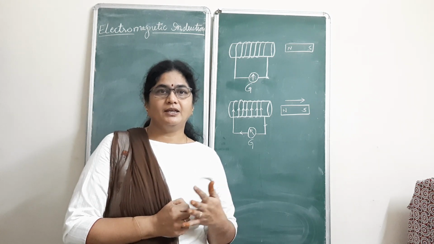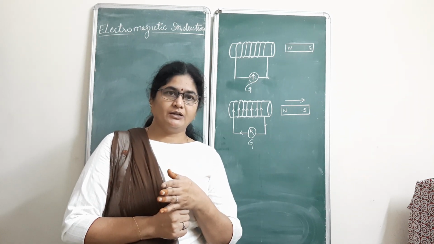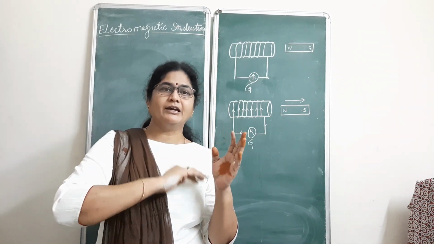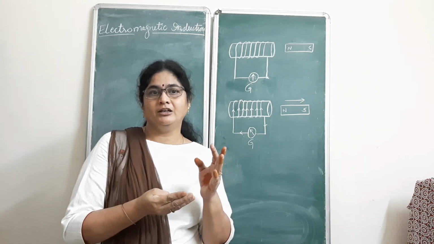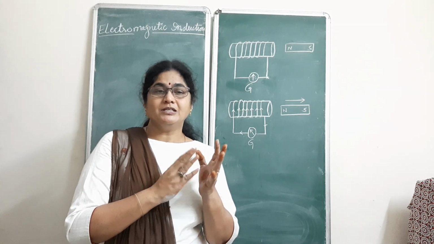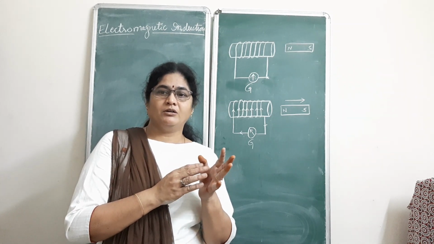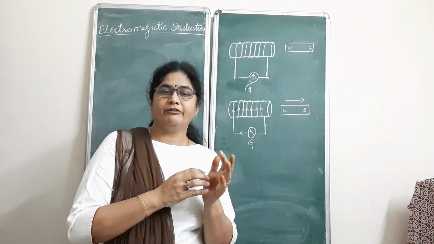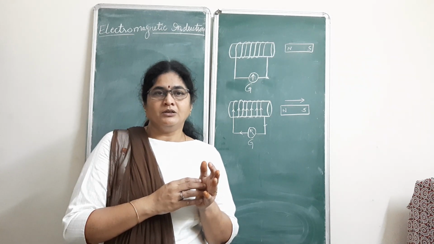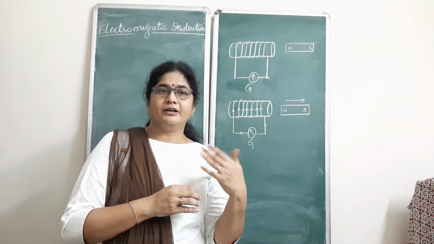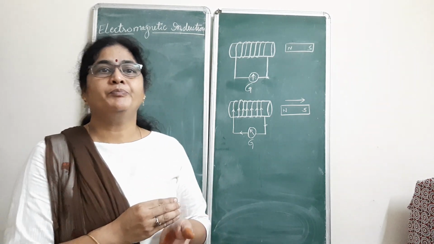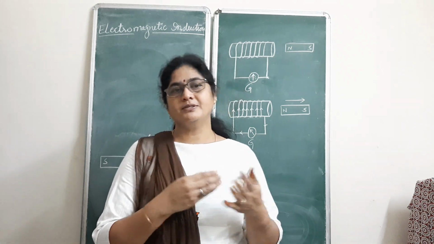So he said that whenever current is passing through a conductor, it will produce its own magnetic field around it. So when a current can produce a magnetic field, why not the reverse effect takes place? This was the thought of Michael Faraday in 1825. With this thought, he did a lot of experiments, thinking that when a current carrying conductor produces a magnetic field, then definitely a magnetic field produces current.